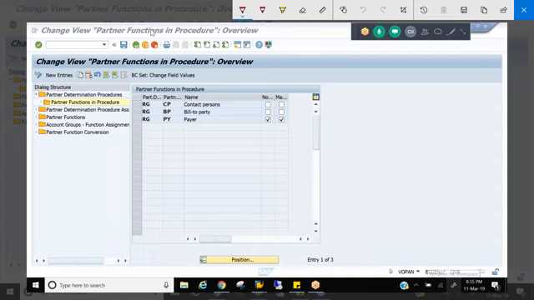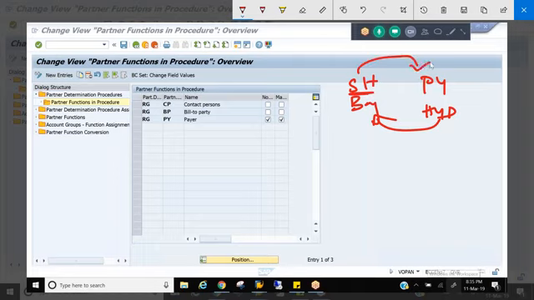But your customer is saying that if my ship to party is Bangalore, my payer should always be Hyderabad. How do you tell the system? If my ship to party is Bangalore, always mandatorily the payer should be Hyderabad. How do we give that? This is where we mention it. That means for a ship to party function, there should be another partner function called payer, which is mandatory. So how do we do that?